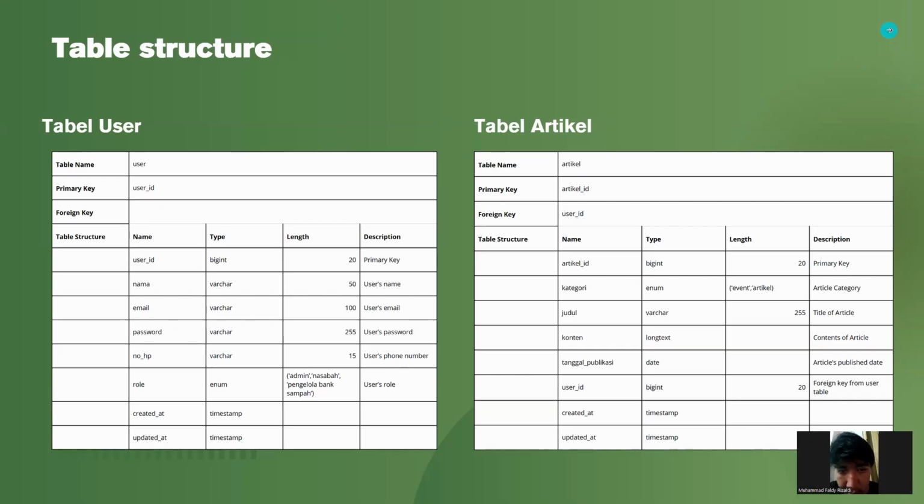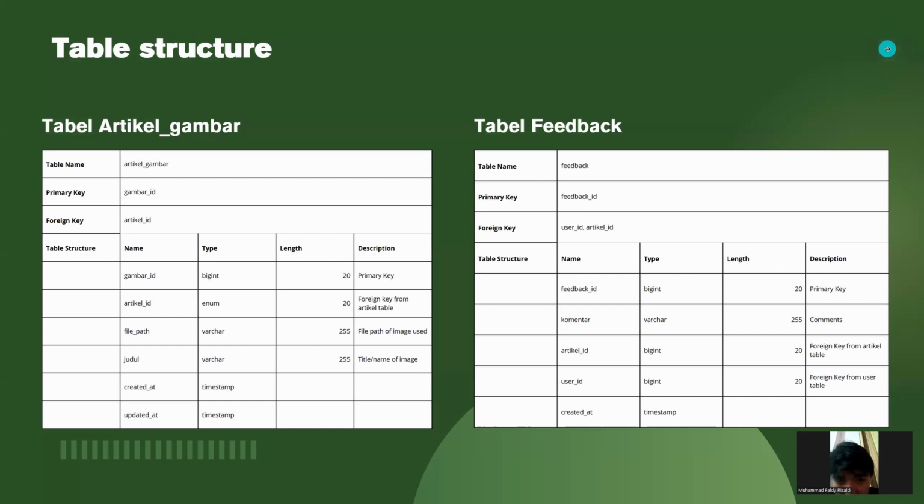And the next is the table structure. The first table is article, and the primary key is article ID, and the foreign key is user ID. Next, table article gambar, and the primary key is gambar ID, and the foreign key is article ID.